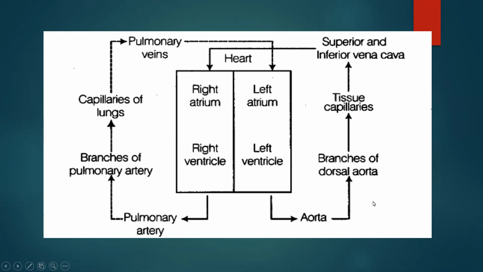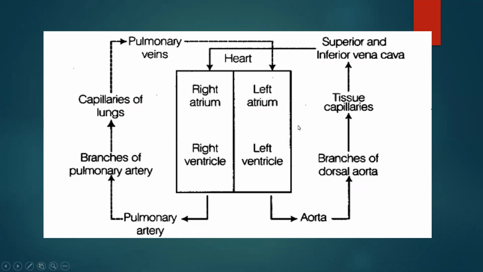Aorta then divides into branches, that is, blood vessels, arteries. Aorta is the largest artery. Then the oxygenated blood goes to the tissues, that is, the different types of cells.